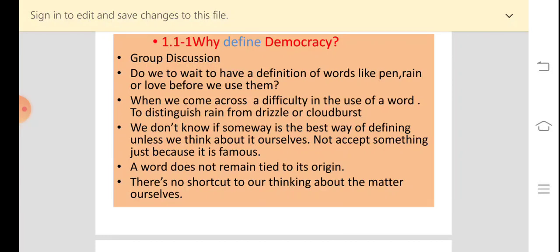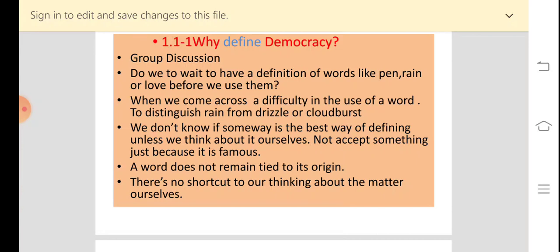So the teacher asks her, do we have to wait to have a definition of these words before we use them? She means that we are using the words, and when we use the words, we come to know about their meanings. But then the girl wants to know why we need to define the words. Suppose we are understanding the meaning of the words while using them, then what is the need to define democracy? Hence this section is titled Why Define Democracy?